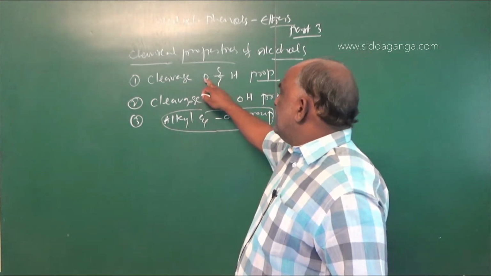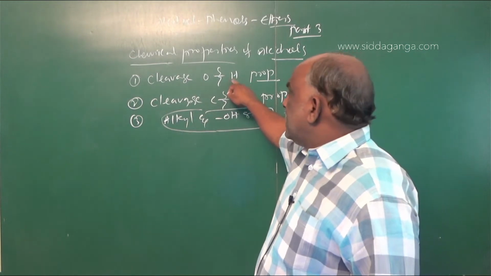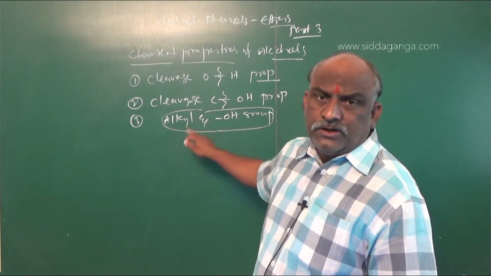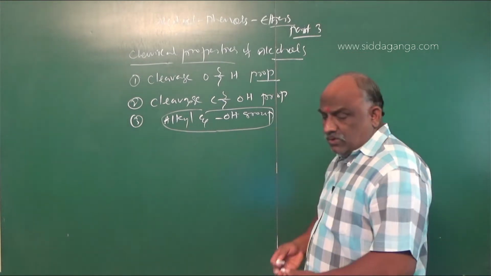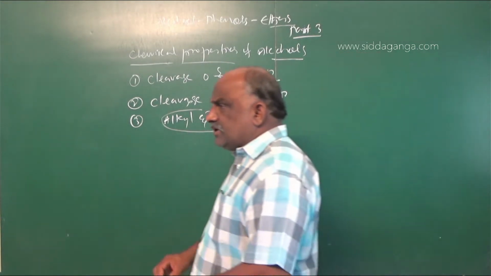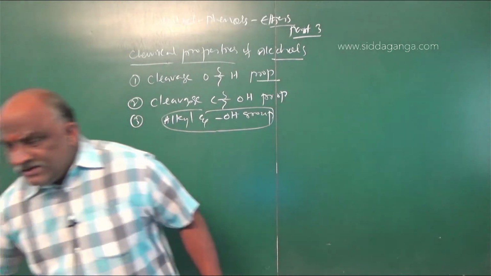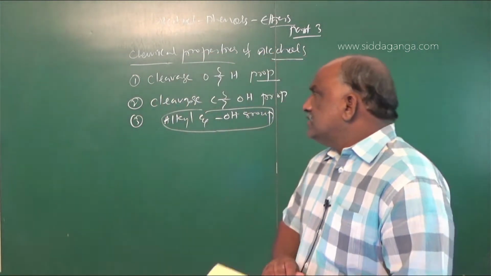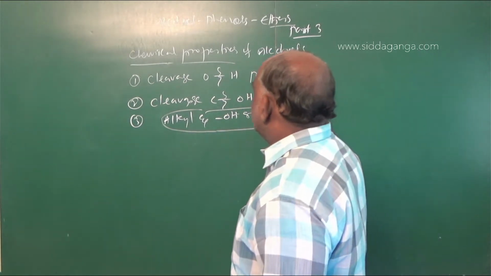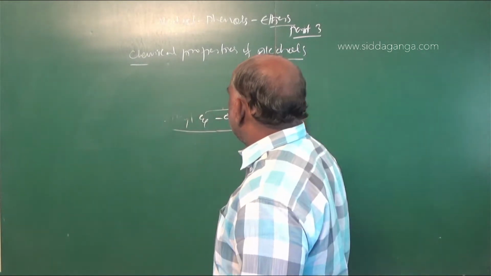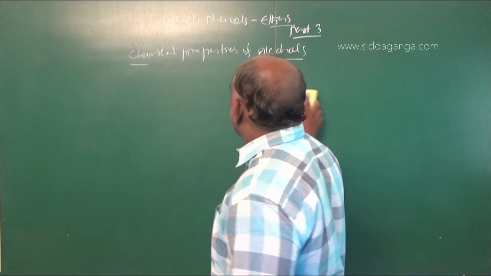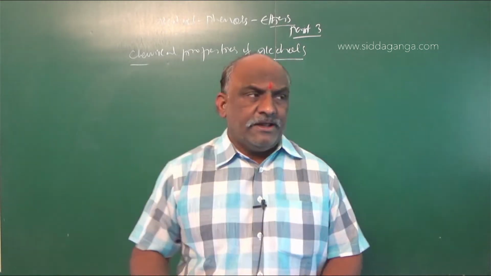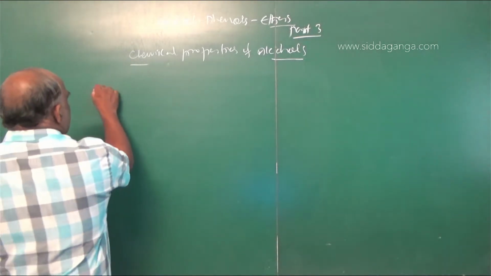Number 1 is the cleavage of the OH bond. Second one, cleavage of the CO bond. Third one is reactions involving both the alkyl group as well as the OH group. These types of cleavages are very important. So the first property, based on the cleavage of the OH bond: 4 reactions were there, very important reactions.